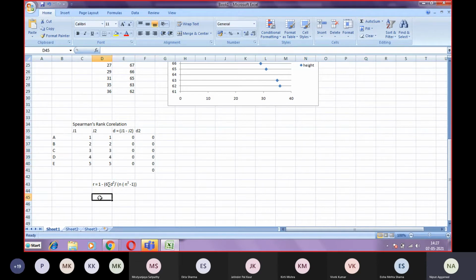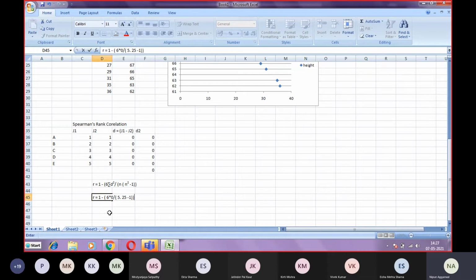So when we apply over here, r is equal to 1 minus 6 into 0. Sigma d square is 0, divided by n, which is 5, so 5 into n square, which is 25, minus 1.